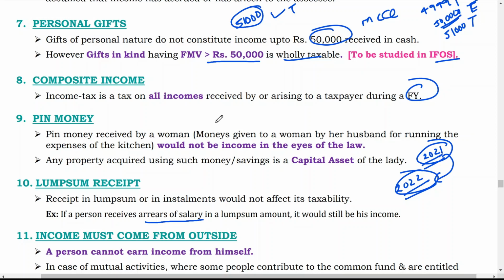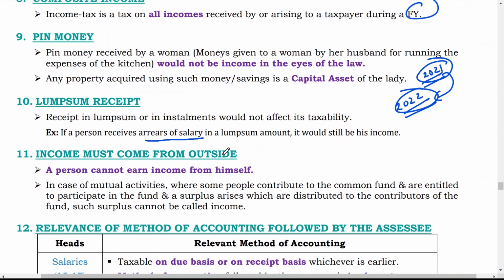Income must come from outside. A person cannot earn income from himself. That means what? In case of mutual activities where some people contribute to a common fund and are entitled to participate in the fund, and a surplus arises which is distributed to the contributors of the fund, such surplus cannot be called income. Let us say Mr. X, Y, Z, three persons have started one fund. They have created one fund for the whole year.